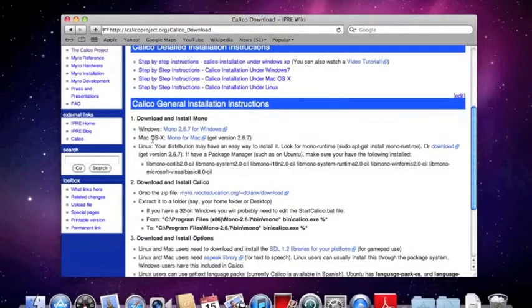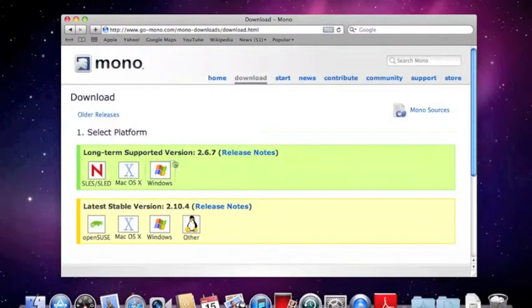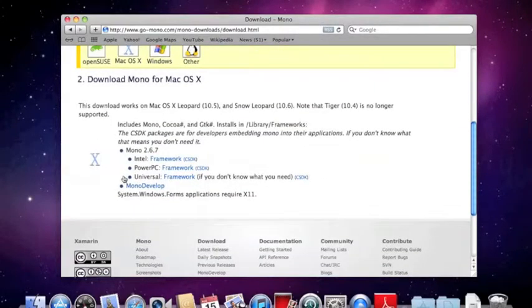For Mac OS X, what you want to do is get Mono for Mac. So let's click on that. It says get version 267. So we need to get version 267. So we'll click on that. And then if you scroll down, it shows you what you can use. Now, it says Intel versus PowerPC versus Universal.